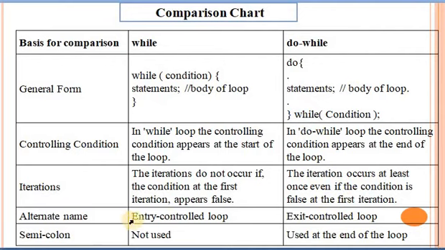The alternative name is entry control loop. While loop is also called entry control loop, and do while loop is also called exit controlled loop. Here semicolon is not used. In a do while loop, semicolon is used at the end of the loop.